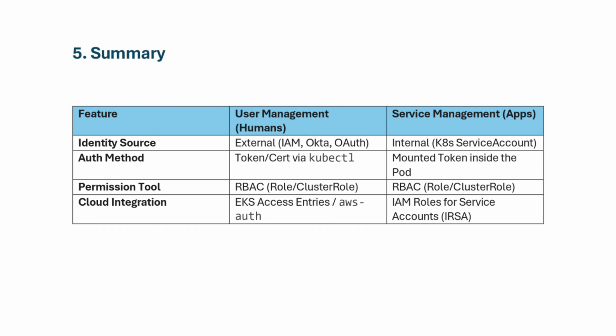Now the summary. Feature: identity source. For user management, it is external IAM, Okta or OAuth. For service management, it is the internal Kubernetes service account. Feature: auth method. For user management, humans, it is token or certification via kubectl, whereas for service management, or apps, it would be a mounted token inside the pod. Feature: permission tool. For user management, humans, it is role-based access control, role or cluster role. For service management, it is the same, role-based access control, role or cluster role.